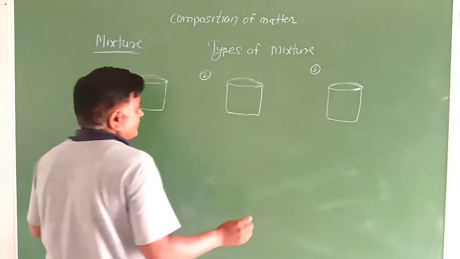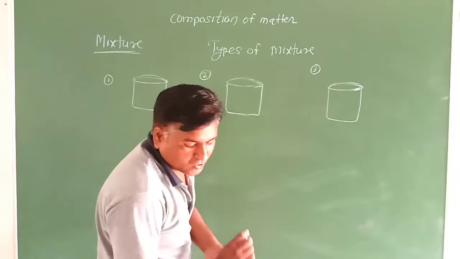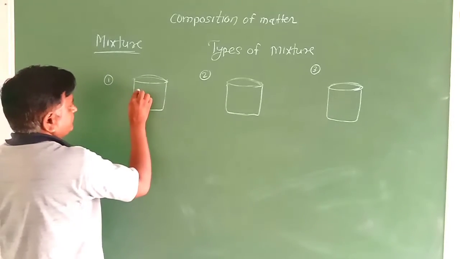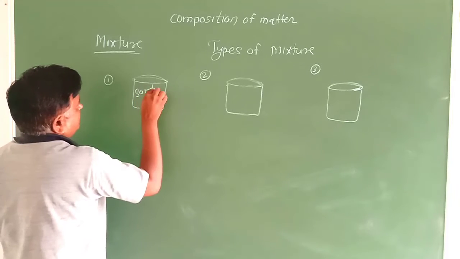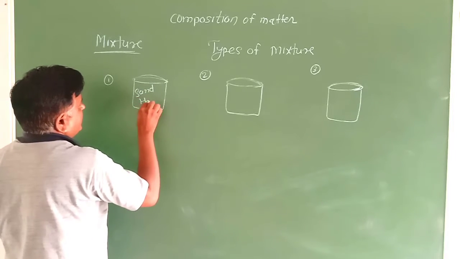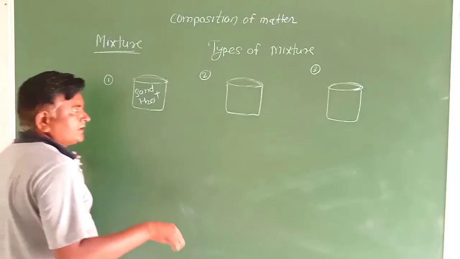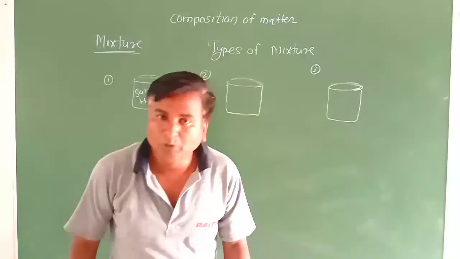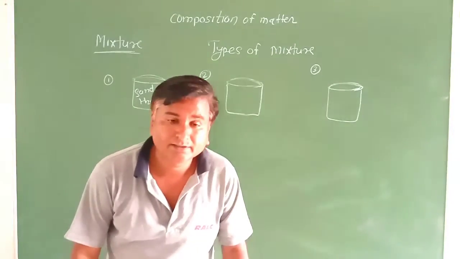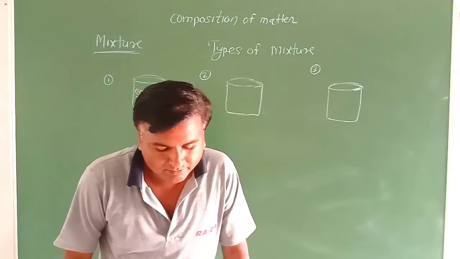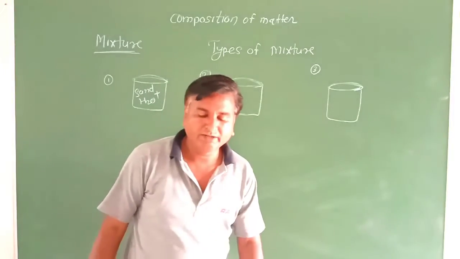Okay. In the first beaker we have put the mixture of sand and water. Sand plus water. Okay. In the second beaker, that is blue vitriol and water.